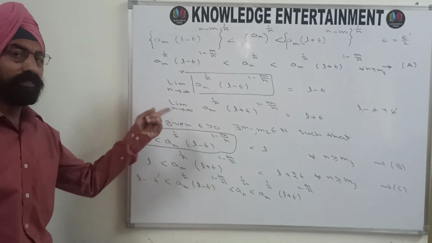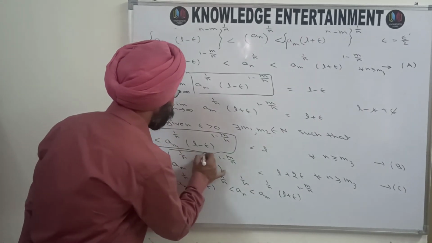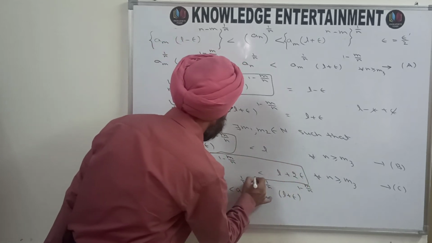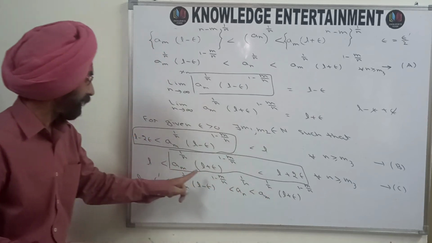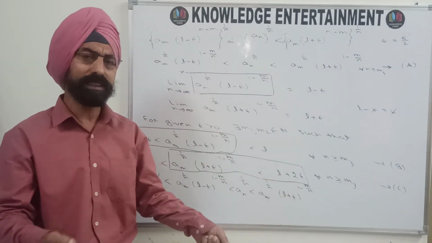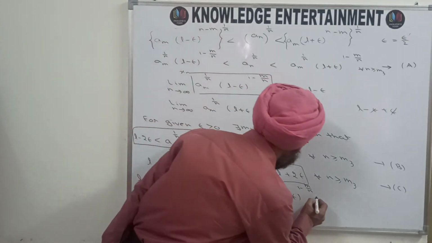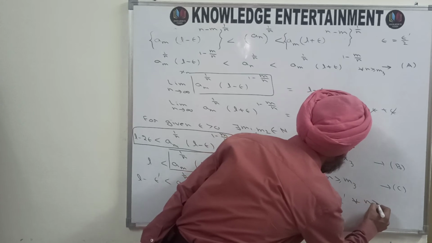And now I am shifting on to the inequality C, and I am starting from here now. This term is same as this term, and this is less than L plus 2 epsilon, or you can say L plus epsilon dash.